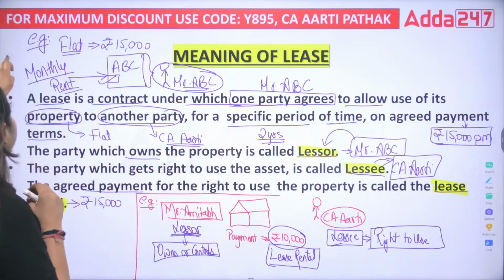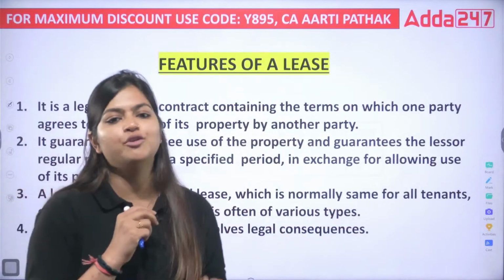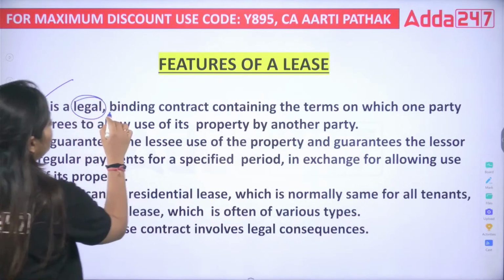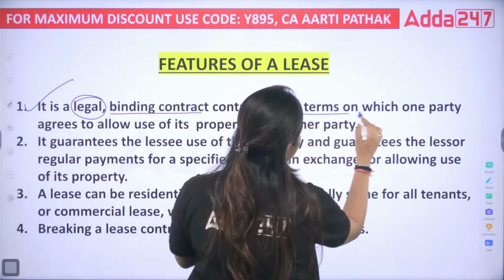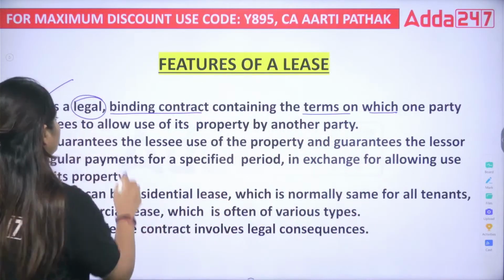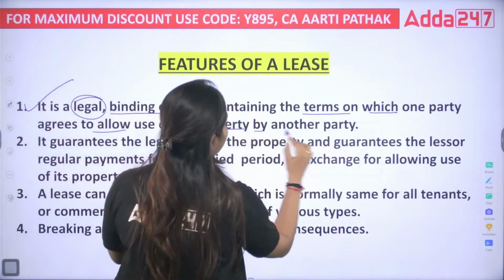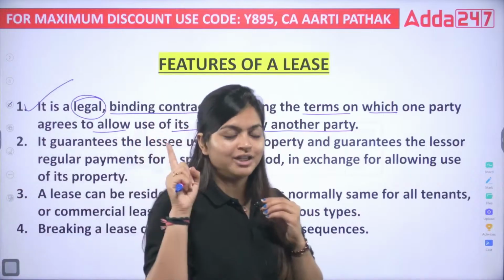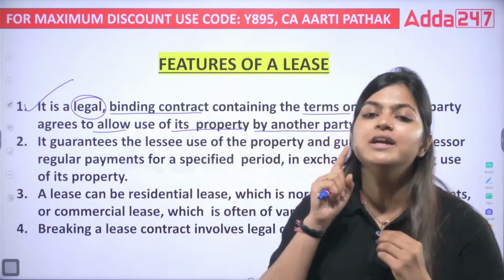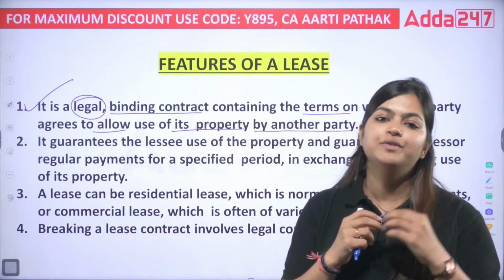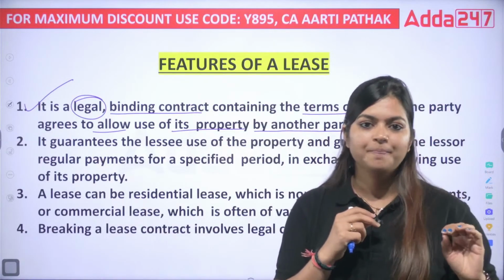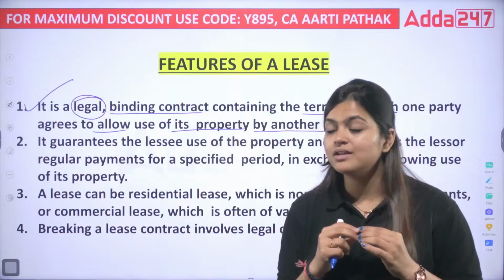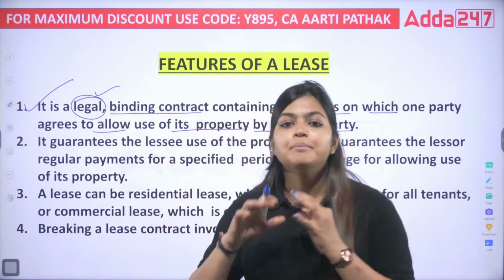So let's see the next topic, what are the features of a lease. Again, first thing, it is a legal binding contract containing the terms on which one party agrees to allow use of its property by another party. Now, when I want that Juhu Beach bungalow on rental purpose, here we will create one written agreement. And as per that agreement, we will be getting a legal binding contract.